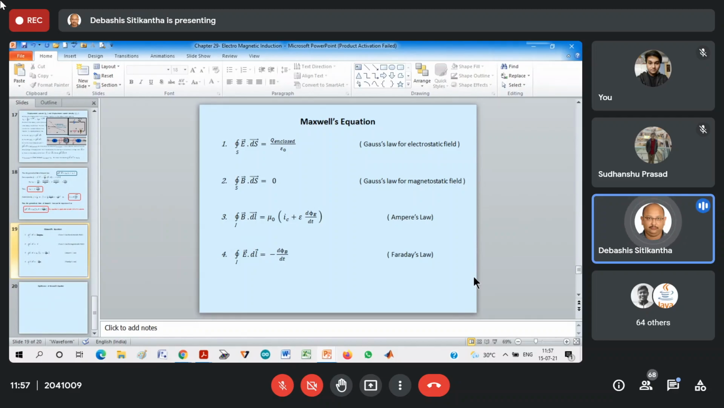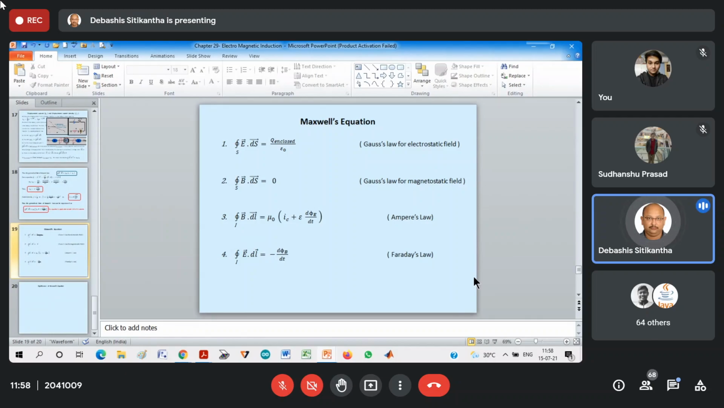But it is only Maxwell who actually filtered out all the different laws and brought these 4 laws out and told that they are all interrelated to each other. That is the reason why they are known as the universal laws of electromagnetic induction, electromagnetic field, which is otherwise also known as Maxwell's equations.